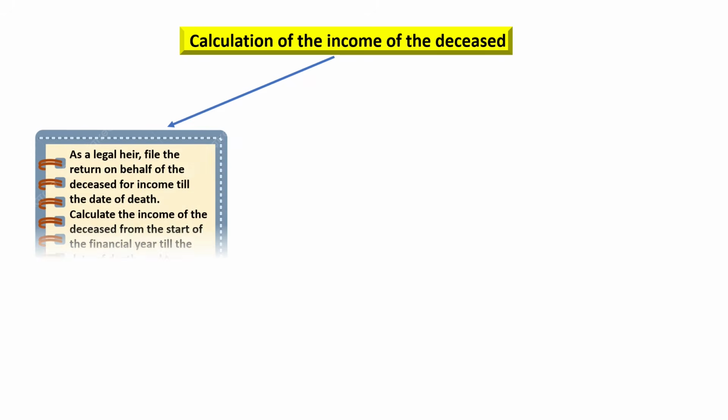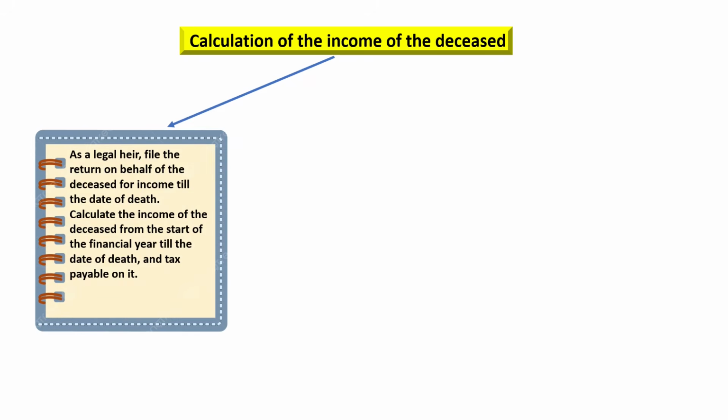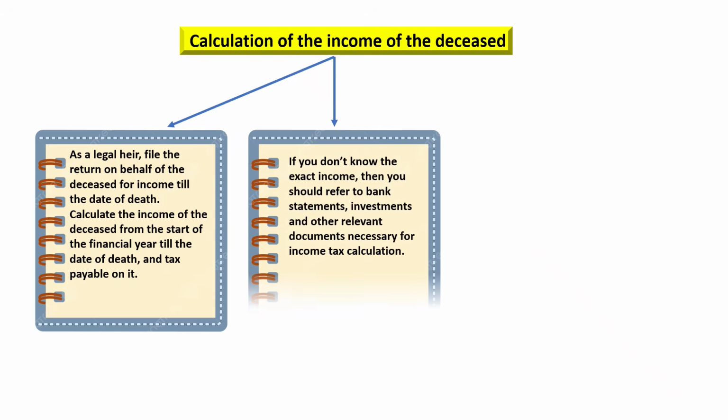Let us now see how to calculate the income of the deceased. Please note, as a legal heir, you are required to file the return on behalf of the deceased for the income till the date of death. You are required to calculate the income of the deceased from the start of the financial year till the date of death and the tax payable on it. If you do not know the exact income, then you should refer to the bank statements, investments and other relevant documents necessary for income tax calculation.